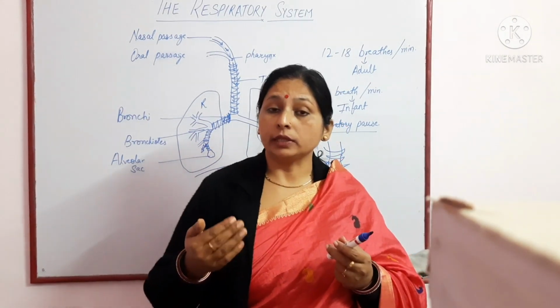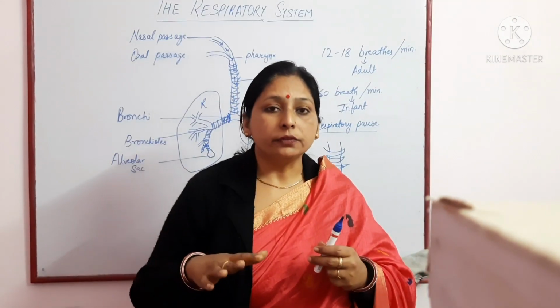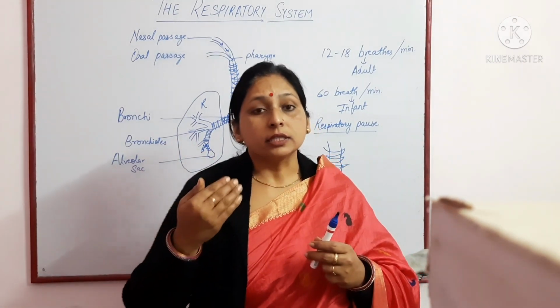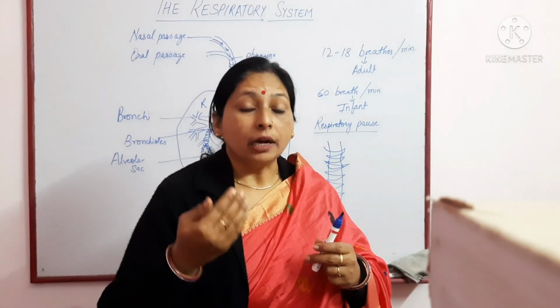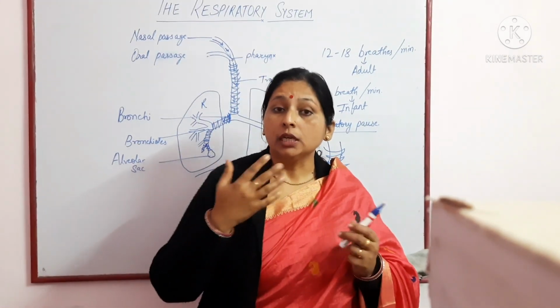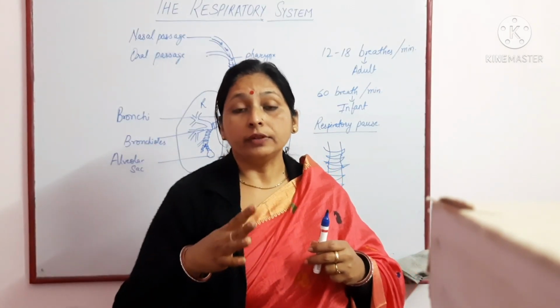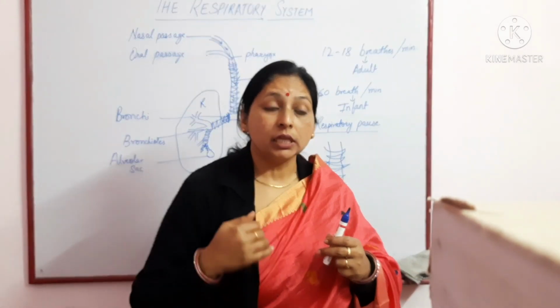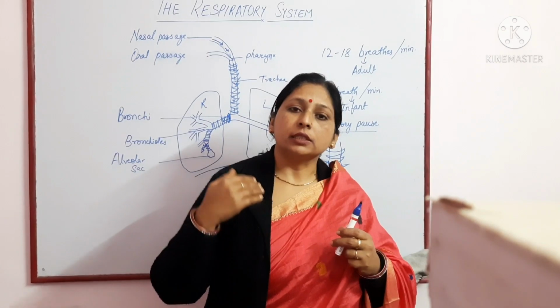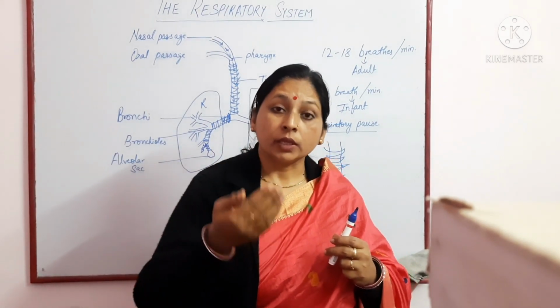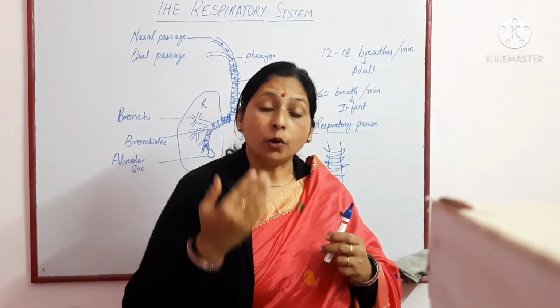During exhalation, after diffusion or exchange of gases, the air is now rich in carbon dioxide as compared to the air which we breathe in, which had more concentration of oxygen. So after diffusion, that CO2-concentrated air rushes out. How does it rush out?